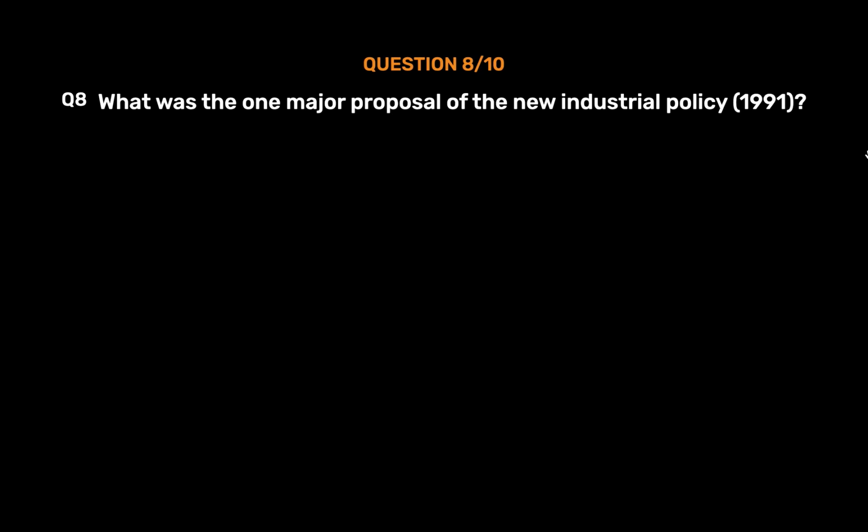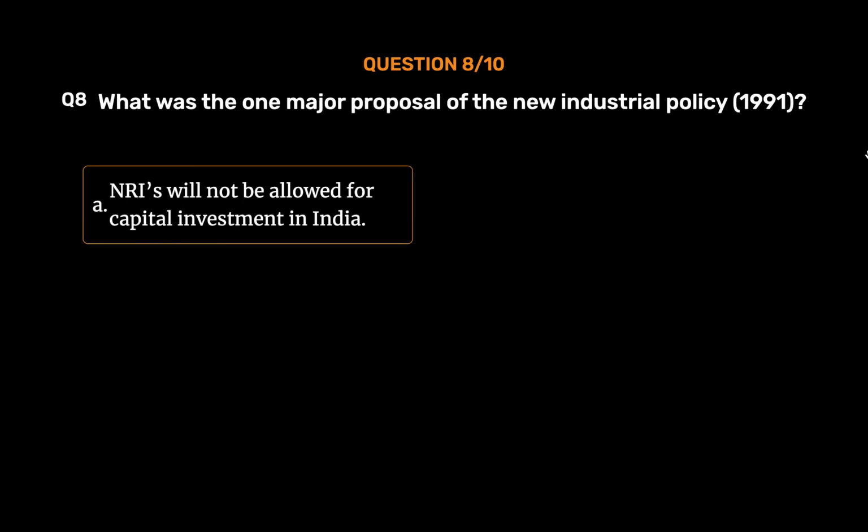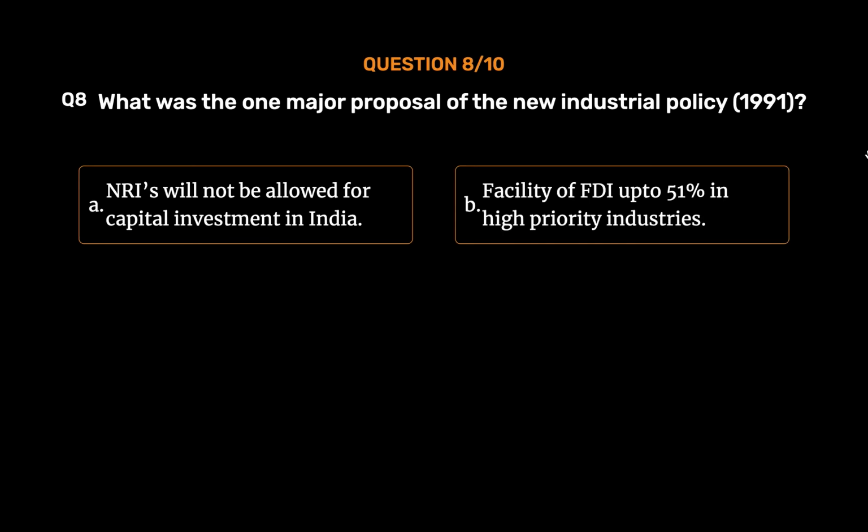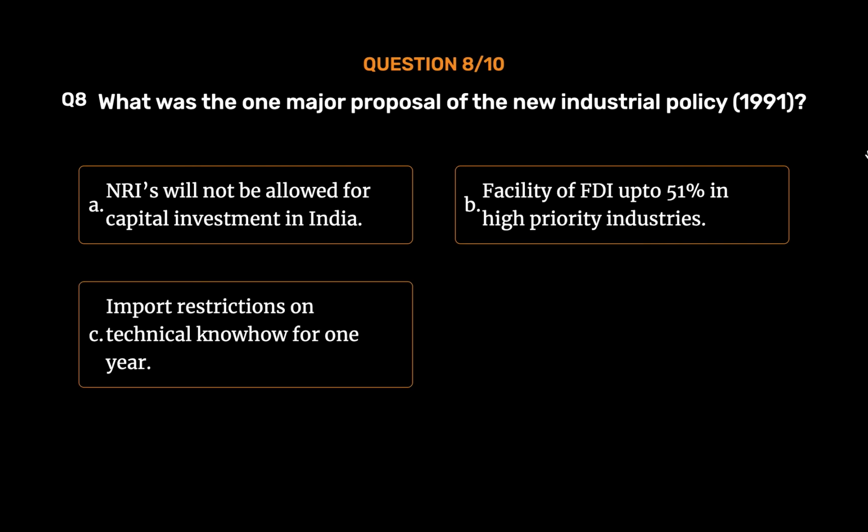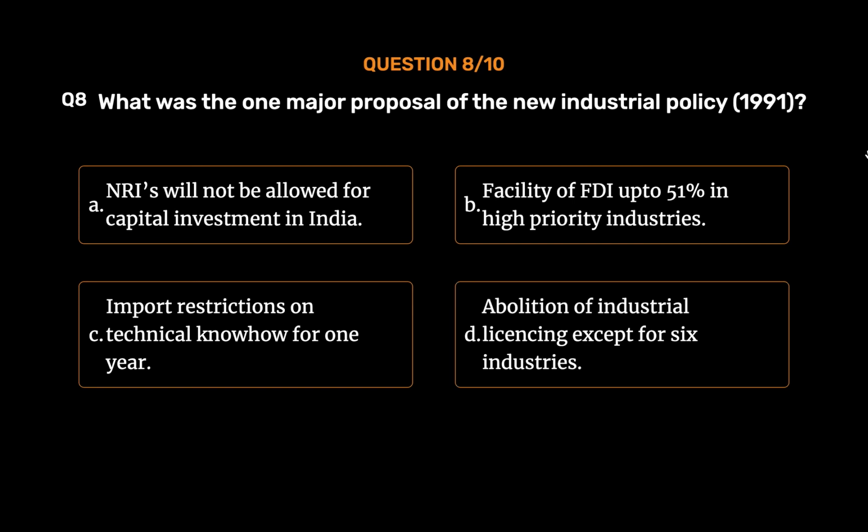Question number 8. What was the one major proposal of the new industrial policy, 1991? Option A, NRIs will not be allowed for capital investment in India. Option B, facility of FDI up to 51% in high priority industries. Option C, import restrictions on technical know-how for 1 year. Option D, abolition of industrial licensing except for 6 industries. The correct answer is Option D, abolition of industrial licensing except for 6 industries.